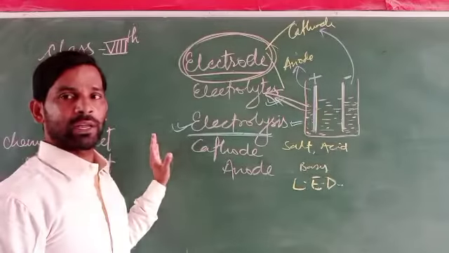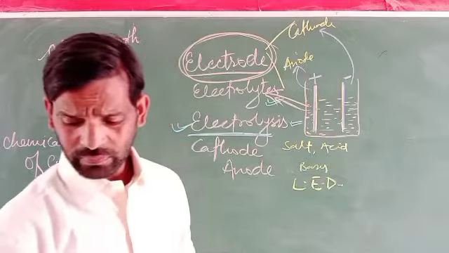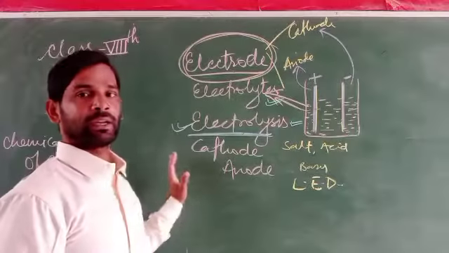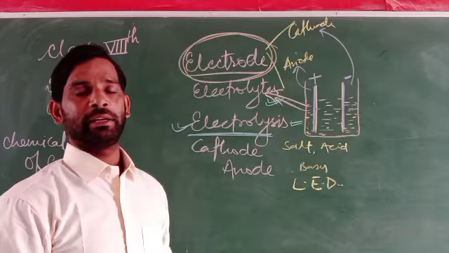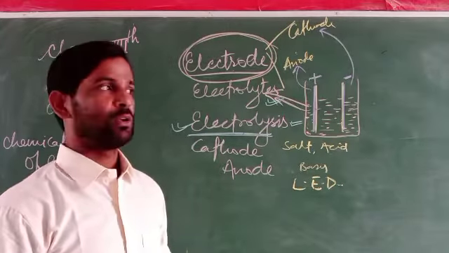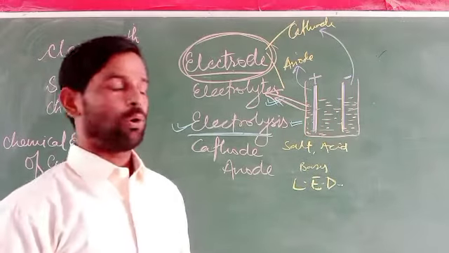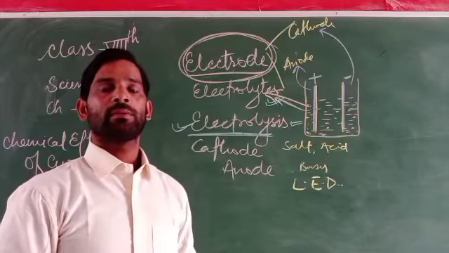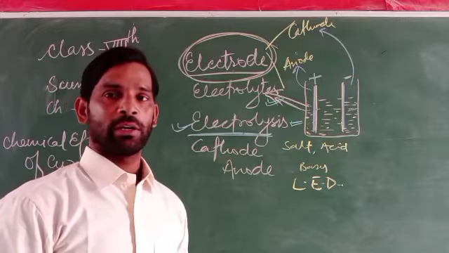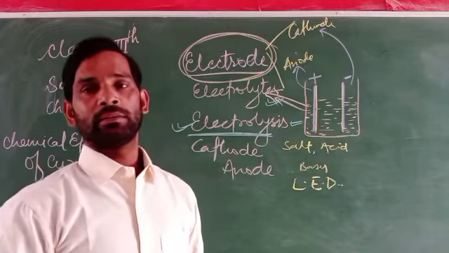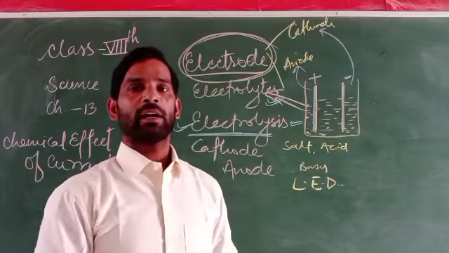If something does not allow electric current to pass through, suppose glucose, then by using the LED there will be no heating and no glowing of the LED. The same holds for distilled water, kerosene, alcohol or glucose, in which the electric current cannot pass.